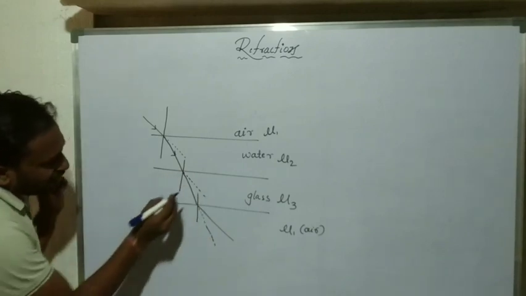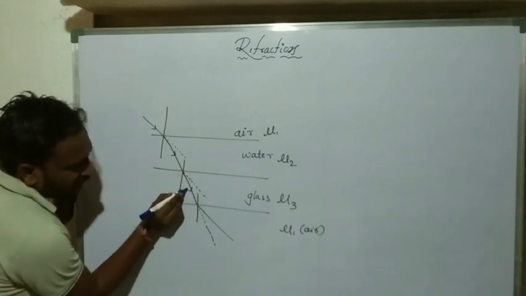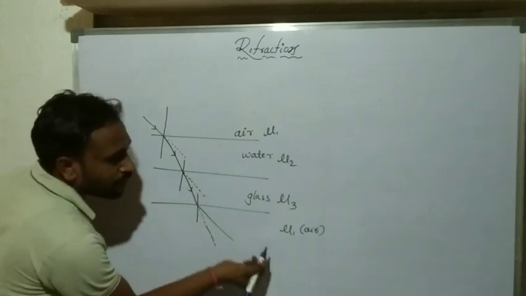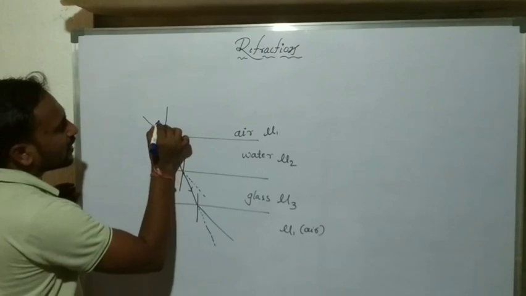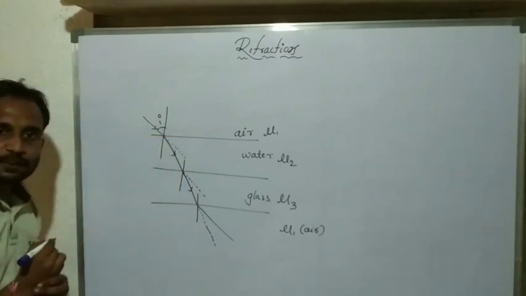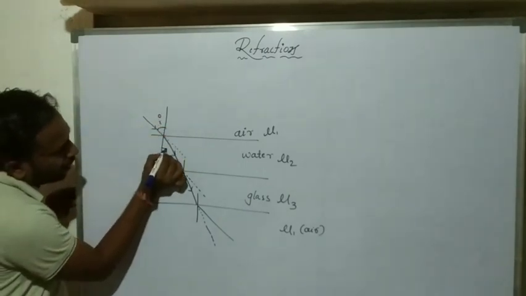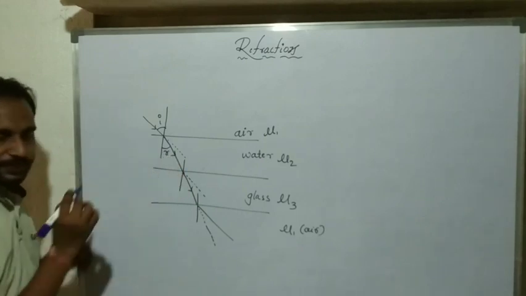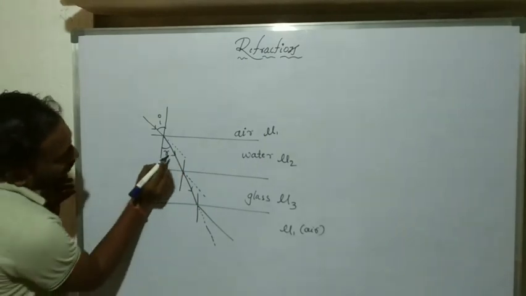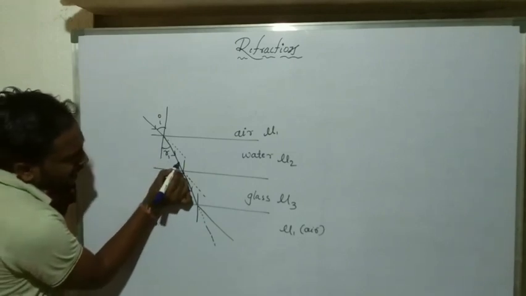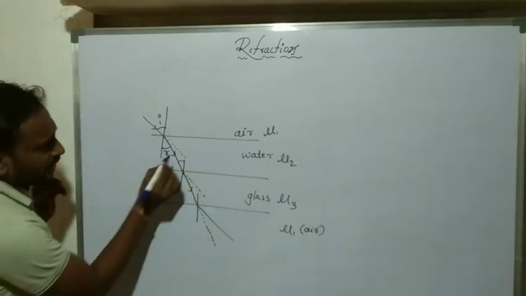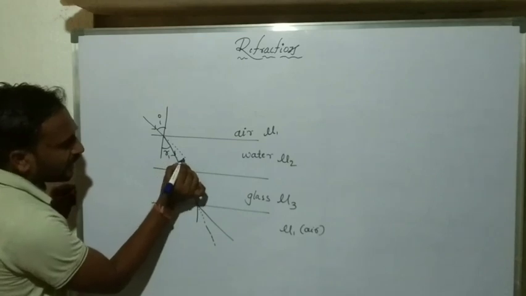This refracted ray is the incident ray for the air medium. Here this is the angle of incidence and here the angle of refraction. The angle of refraction we consider R1. These two angles are the same, so this angle also is R1.